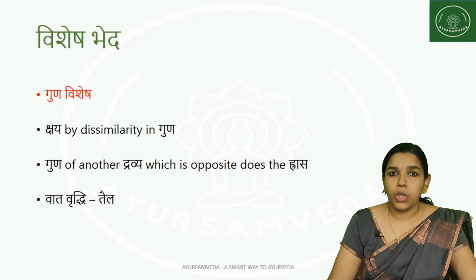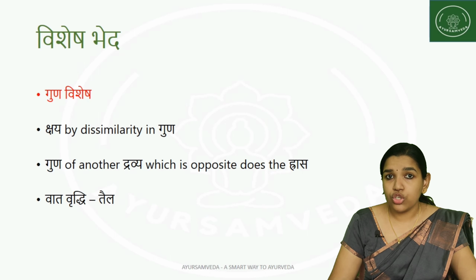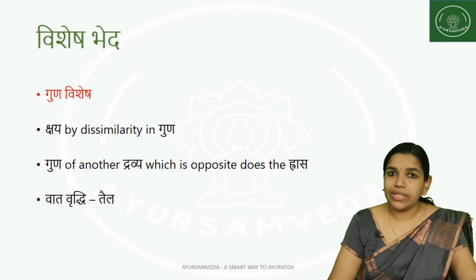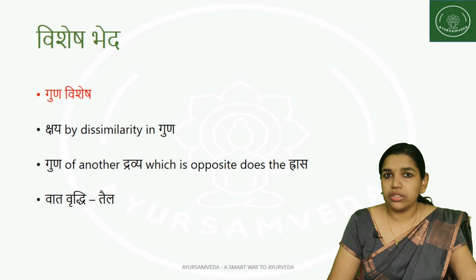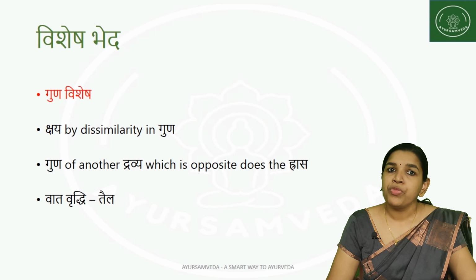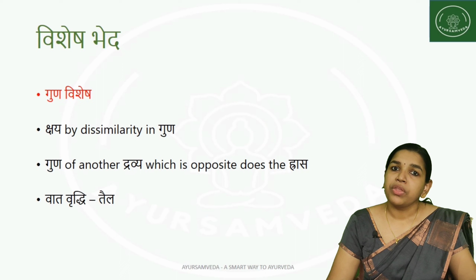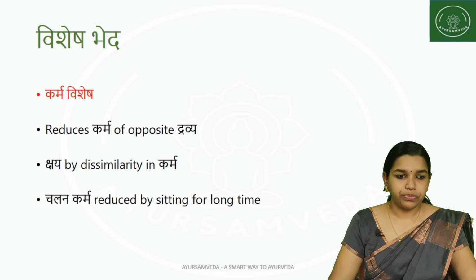So for example, in vata vriddhi, we are administering taila. Vata dosha has a particular ruksha guna, and taila has the snigdha guna. So opposite gunas are being applied to tackle that vata vriddhi or vata dosha: because of the ruksha guna, we are administering the taila which has the snigdha guna. By that we can reduce the vata dosha. When we reduce something by the guna, that is considered to be guna vishesha.